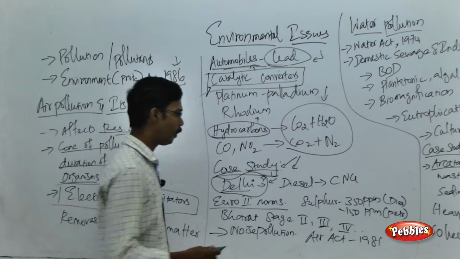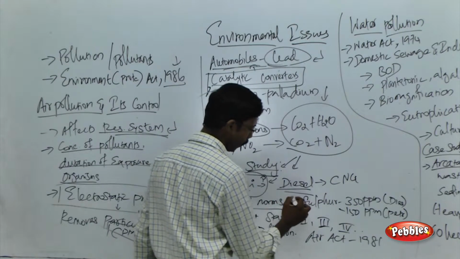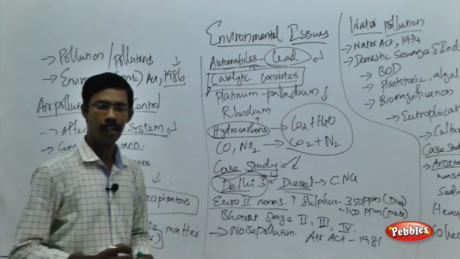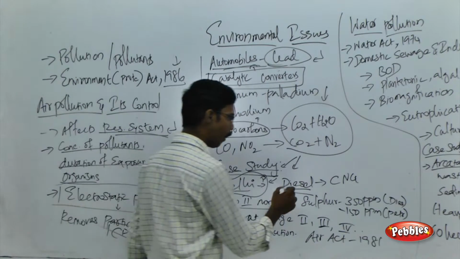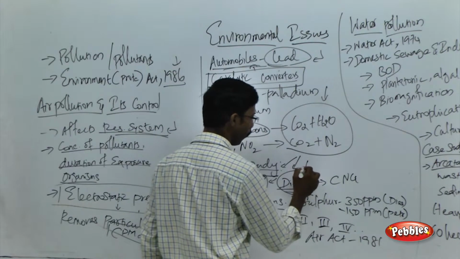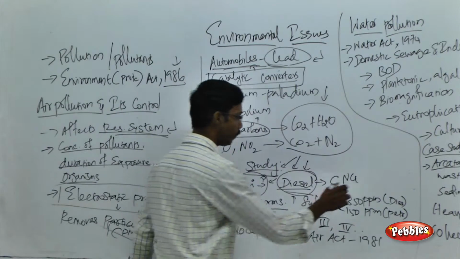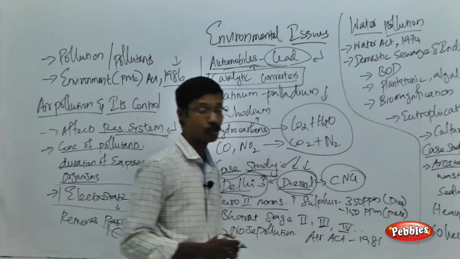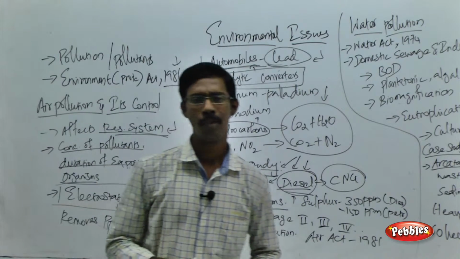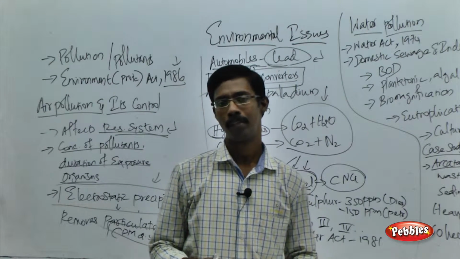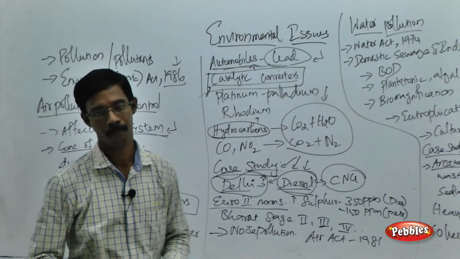The major step taken by the government was to convert all the public vehicles from diesel to CNG, compressed natural gas. What is the advantage of compressed natural gas over diesel?